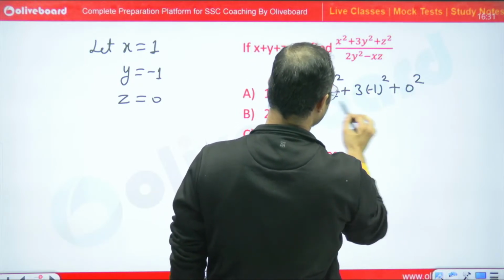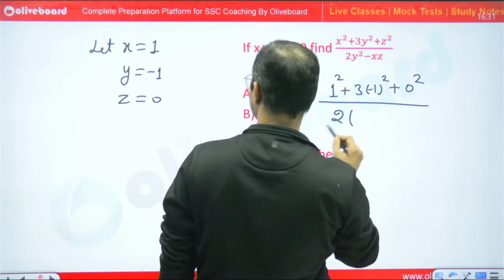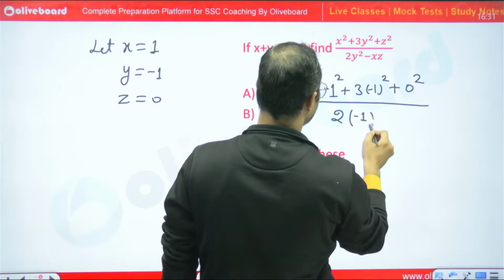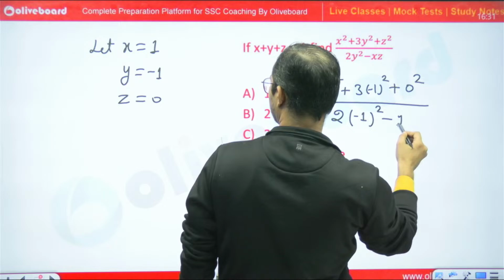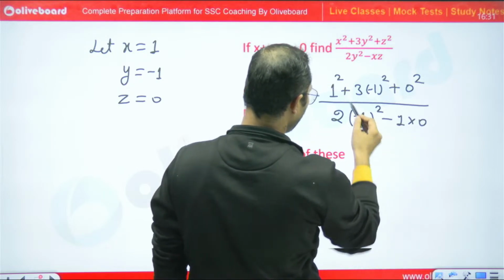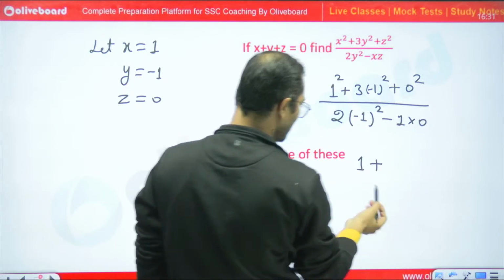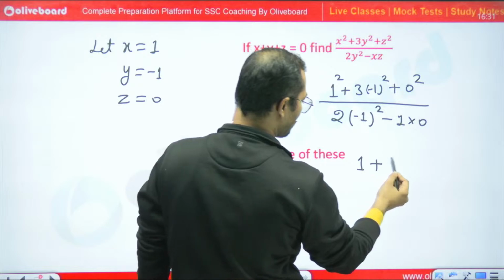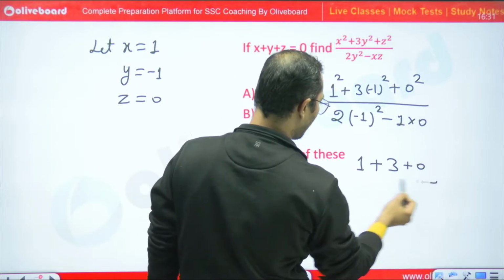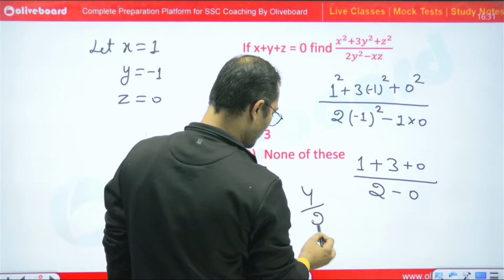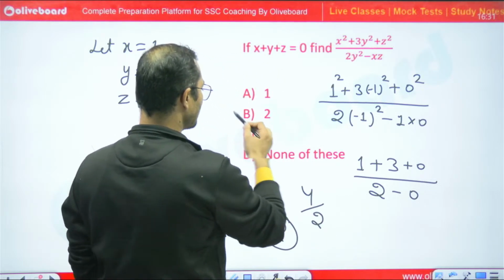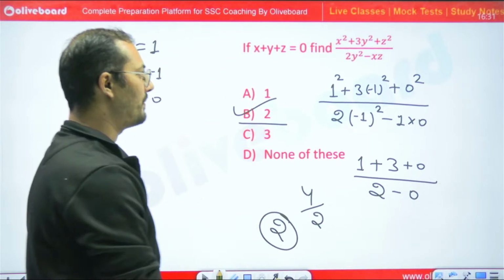If you want, you can directly put the values, right? So z is equal to 0. So simply we can say that here I will get 1. So directly you can write 1 plus 3 plus 0 divided by 2 minus 0. So 4 divided by 2. So 2 is the right answer. B is the right answer.